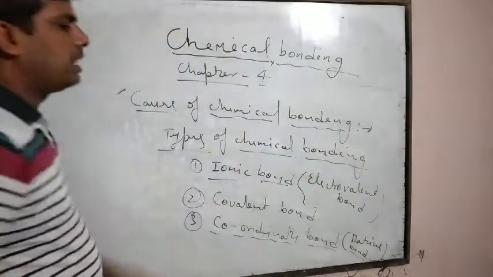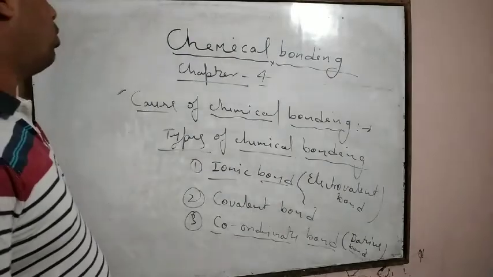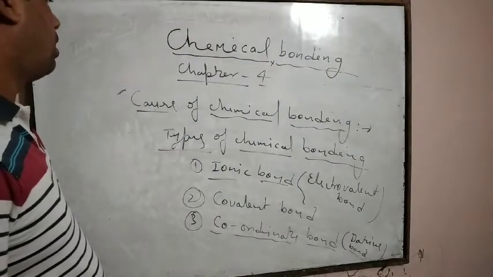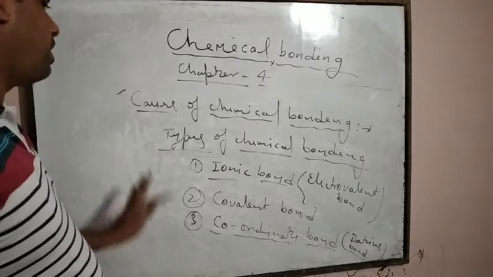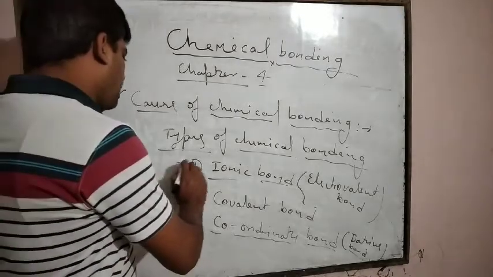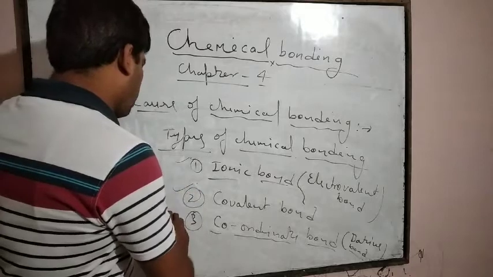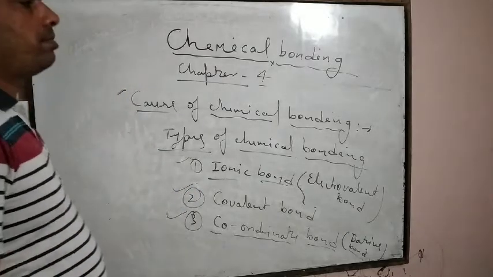So in this way, chemical bond is broadly divided into three parts: ionic bond, covalent bond, and coordinate bond.